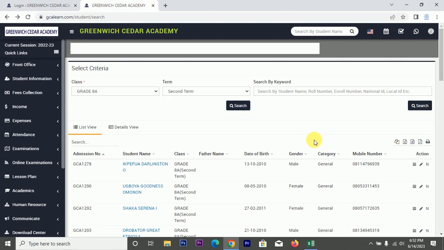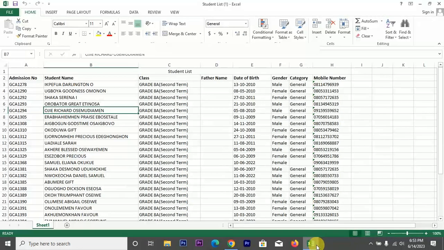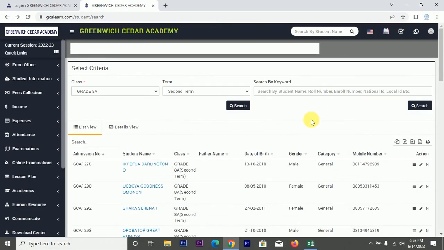You can print it out and give your teachers to record the assessment, just to record, not to do any calculation, so that when it's time to upload their scores, it will be easier. So let's assume they've done their assessment, and we need to upload their scores.